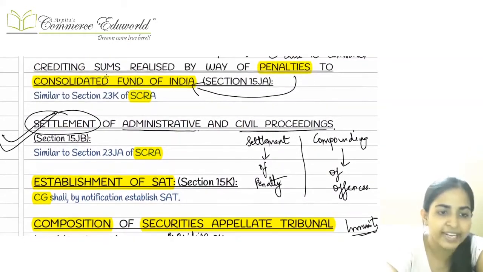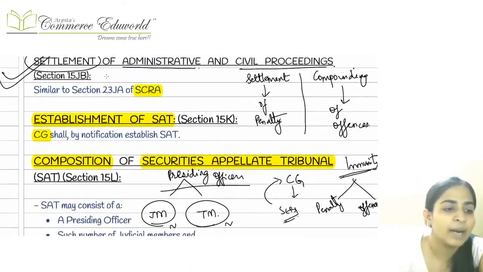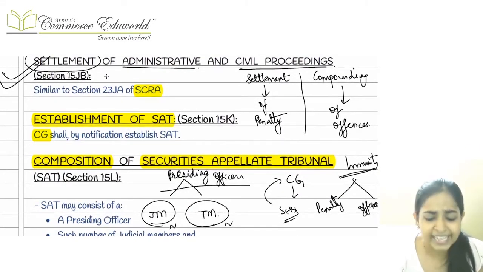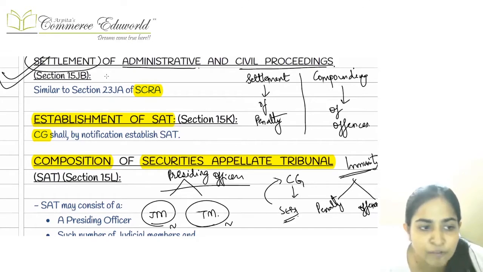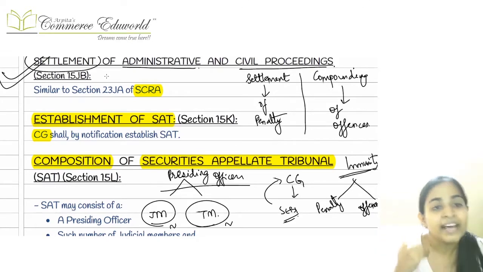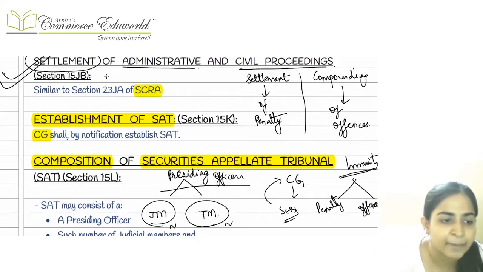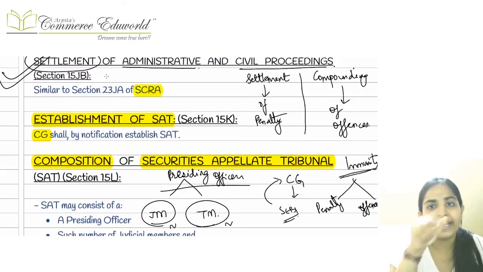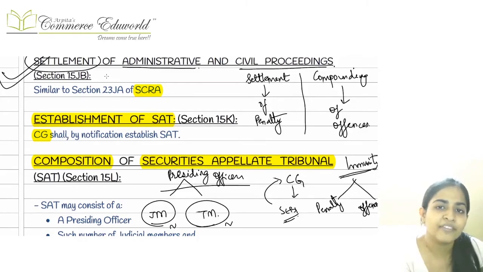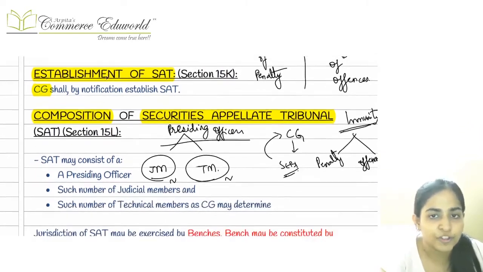And the next thing coming up here is the settlement. In case of settlement, we had studied the same concept applicable as that of SECRA. Settlement happens in case of penalties, that is, in certain cases the penalties can be reduced. We should not call it exactly reducing it, but the original penalty is cancelled and a new lesser figure of penalty is imposed. Right.